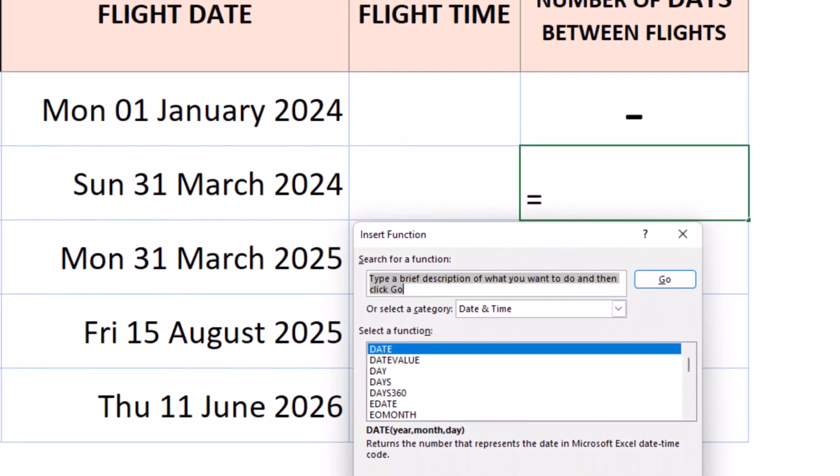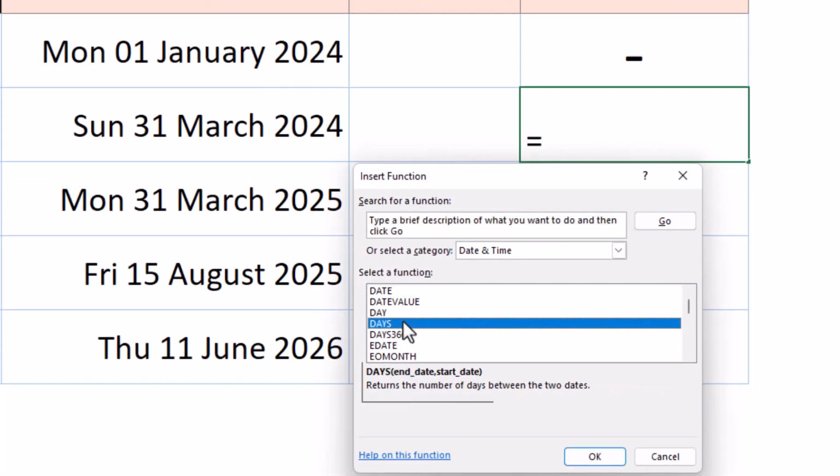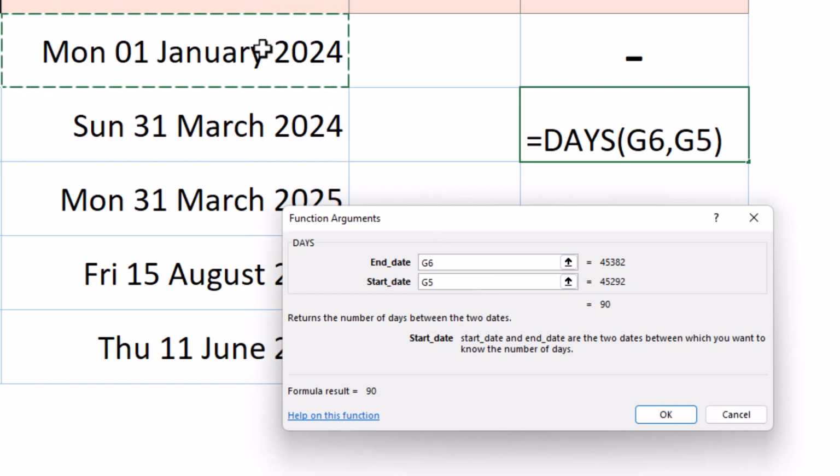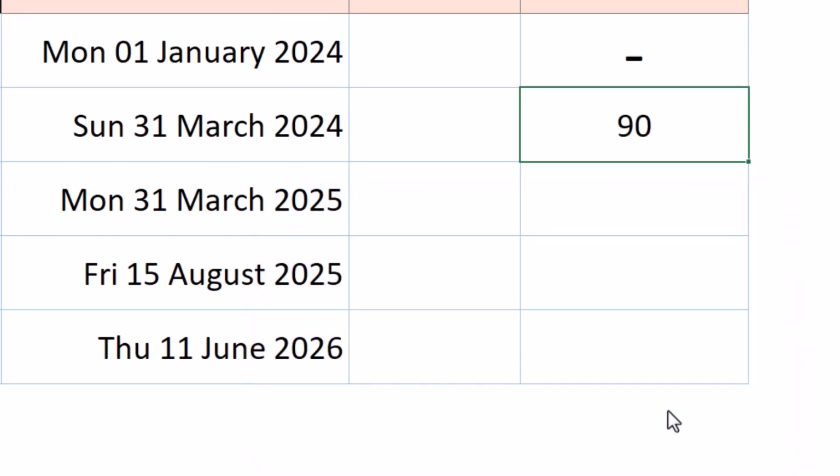We can choose the DAYS function. Check the description. The end date is this cell here, and the start date is the cell above. Autofill down.